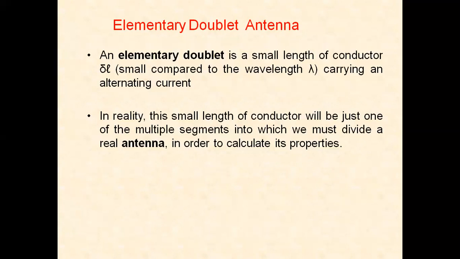The elementary doublet is called a short dipole or a wire dipole. It is thin and has length delta L or dL, which is very short compared to the wavelength lambda. The elementary doublet has a radiation resistance.